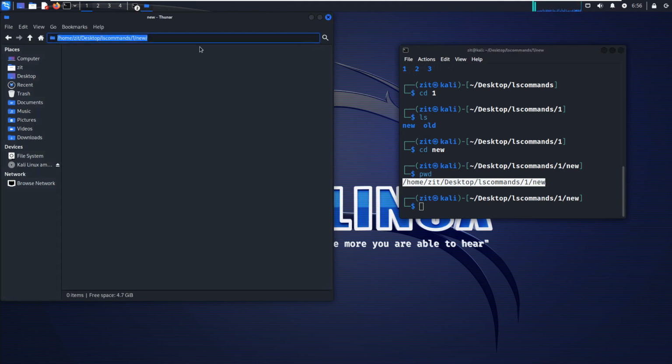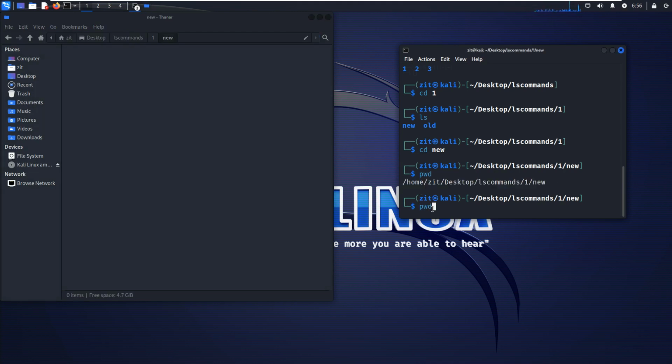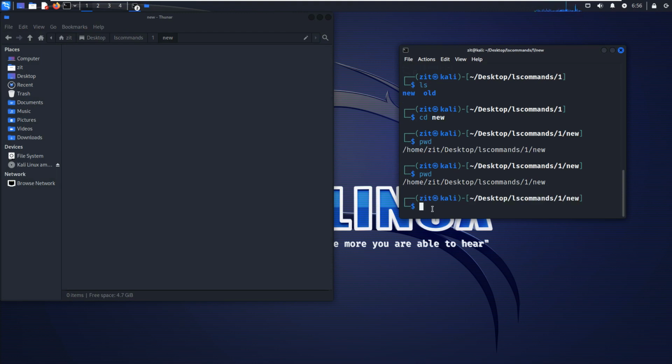Just see, I'm in home, desktop, ls commands, new, the same result. pwd stands for print working directory. It shows me where I am, where the terminal is now. You learned about pwd. I think you got the concept of pwd. Next, another command with keywords or flags that we use with the cd command.